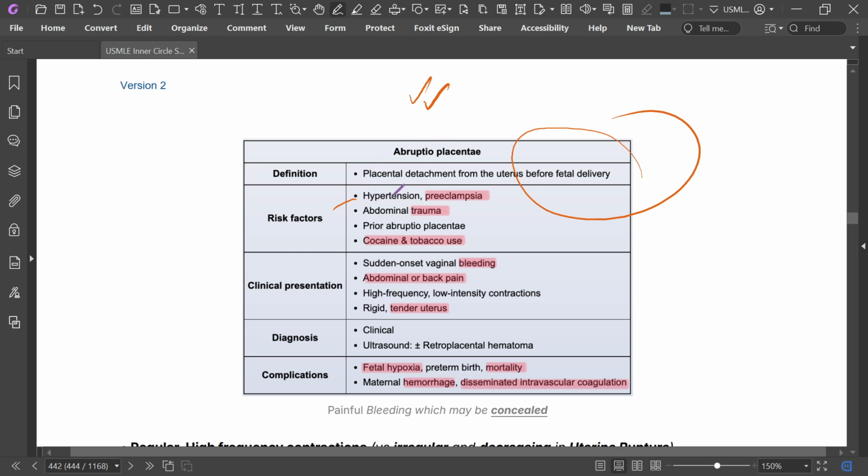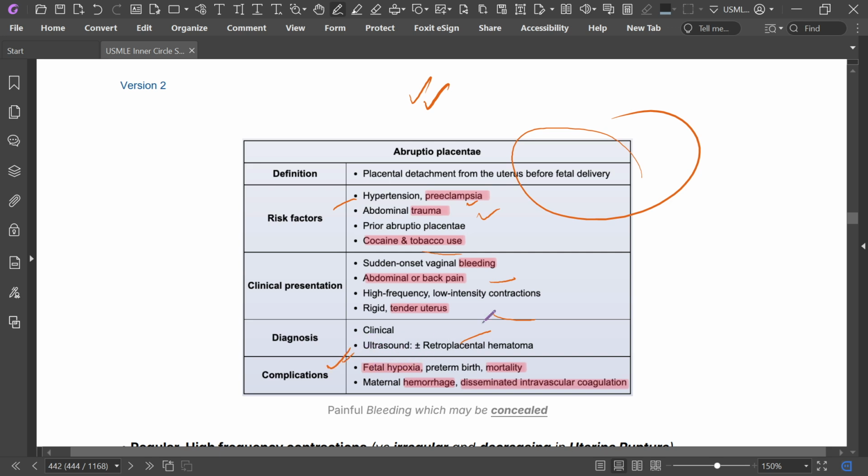It may be due to hypertension, preeclampsia, abdominal trauma, prior abruption placenta, cocaine and tobacco. Presentation is sudden vaginal bleeding, abdominal and back pain, a rigid tender uterus, and high frequency, low intensity contractions. It is a clinical diagnosis, and ultrasound shows with or without a retroplacental hematoma.